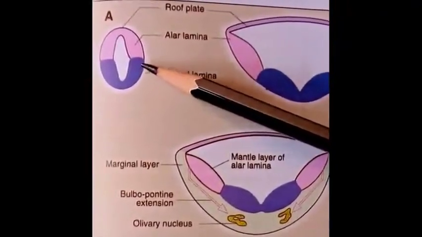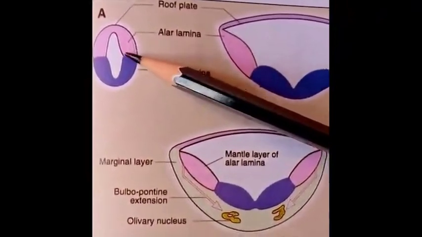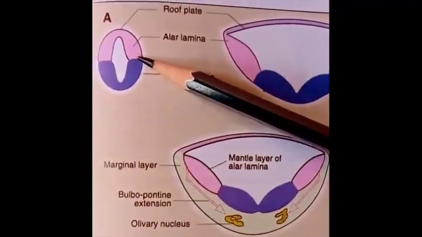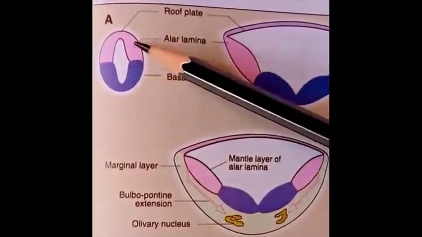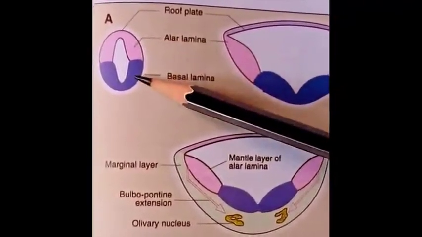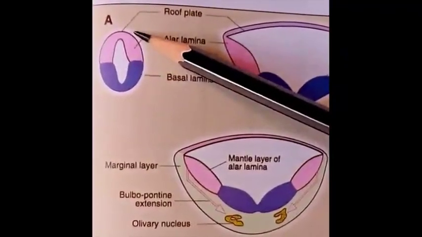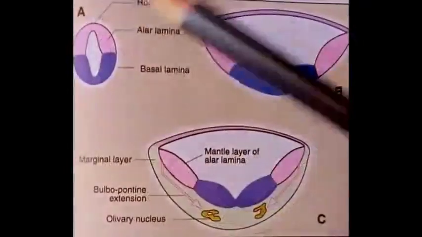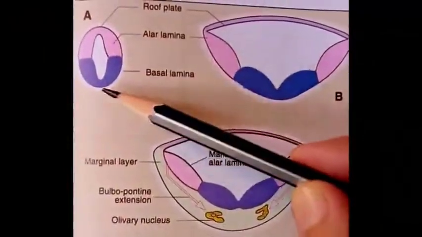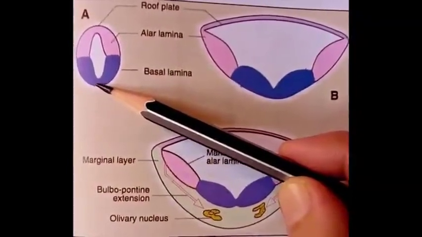There is a sulcus limitans in the lateral wall, which divides the lateral wall into two parts, basal lamina and alar lamina. The basal lamina is present towards the ventral side and the alar lamina towards the dorsal side. There is a thin roof plate and a thin floor plate of the medulla oblongata.